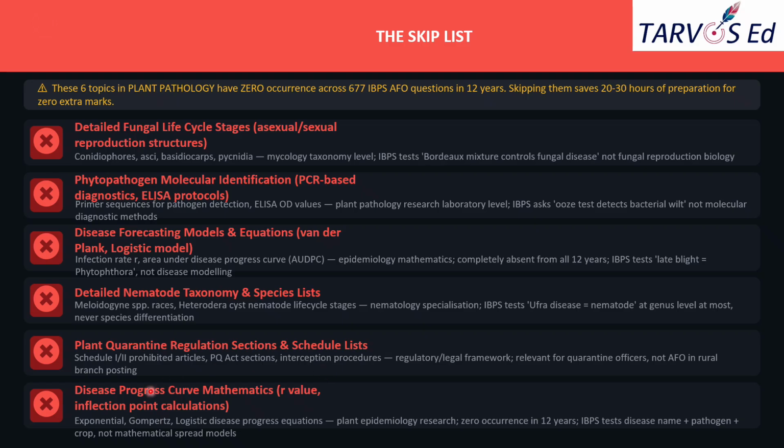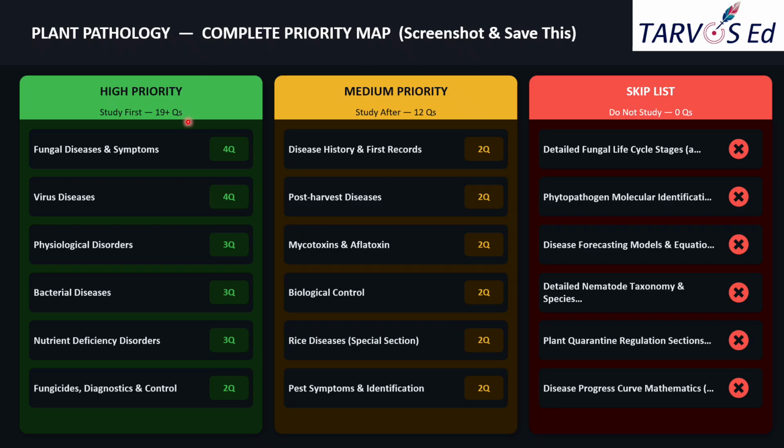Okay. So disease progress curve mathematics. This one also we're having zero occurrence in the past 12 years. Okay. So please take a screenshot or save this. And this is the complete priority map given for this subject, plant pathology. You can take a screenshot or save this.